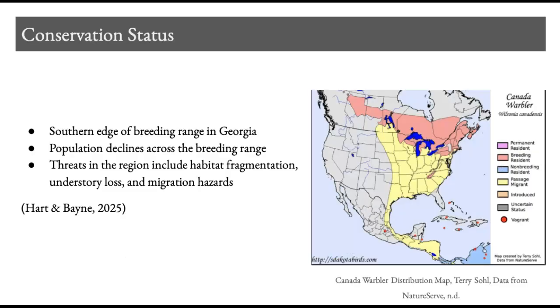The Canada warbler is an important songbird to study in conservation because even though it is not globally endangered, it has declined sharply across much of its range. In Georgia, it is especially important because the state sits near the southern edge of the species' breeding range, so suitable habitat here matters for the species' long-term presence.